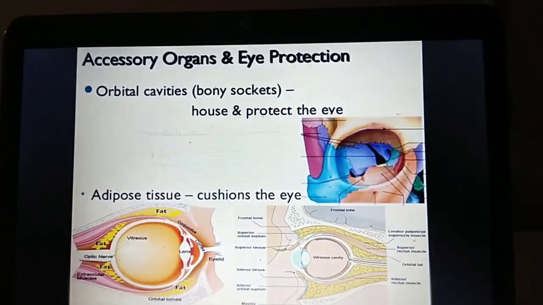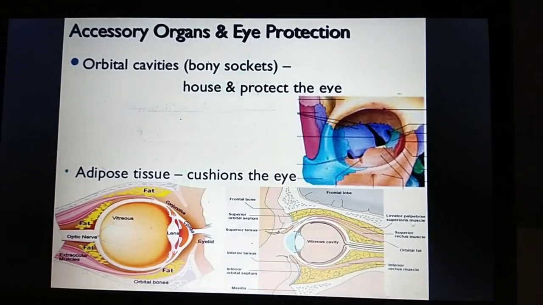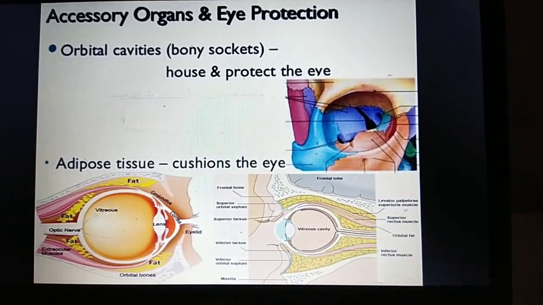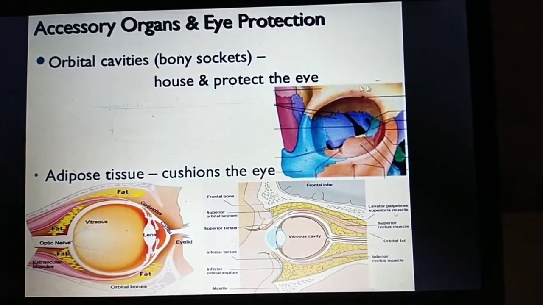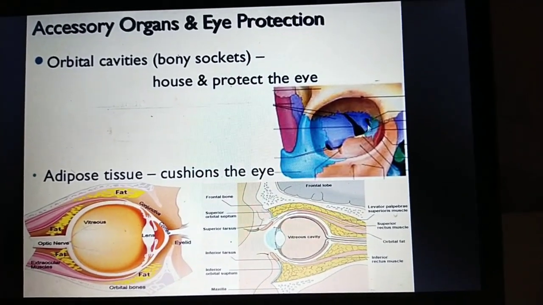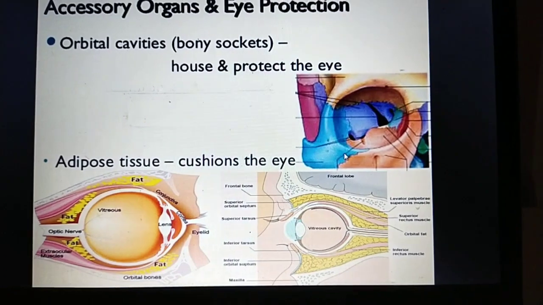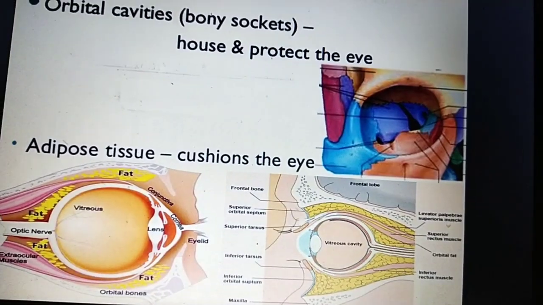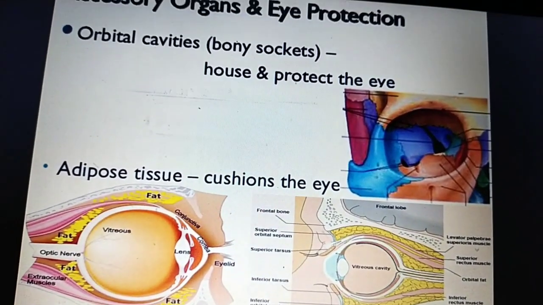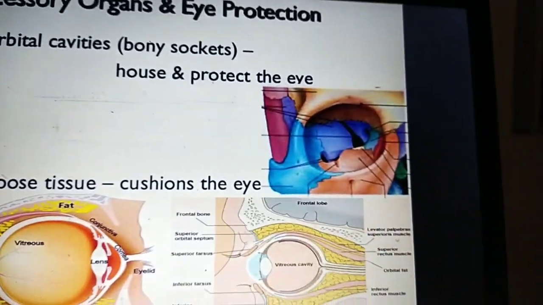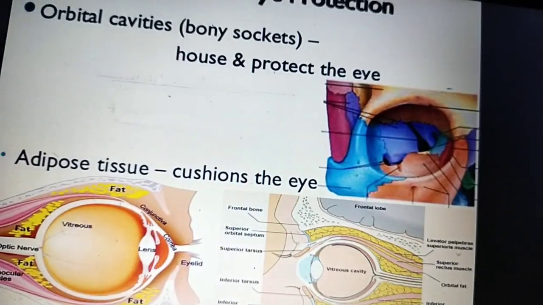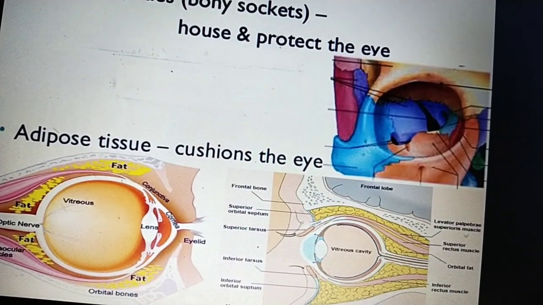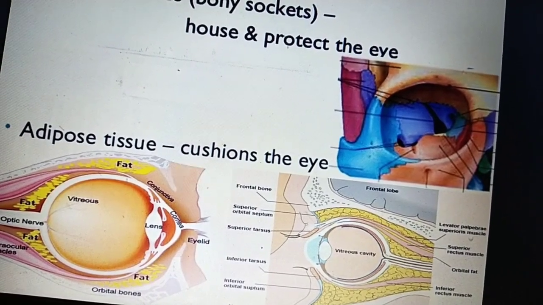Here are the accessory organs and eye protection. The eye is situated in the orbital cavity or bony socket. You can see here, this is the orbital cavity, and it houses and protects the eye. This orbital cavity is mainly made by the frontal bone, ethmoidal bone, nasal bone, lacrimal bone, maxillary bone, zygomatic bone, sphenoid bone, and palatine bone. By the junction of these bones, the orbit is formed.